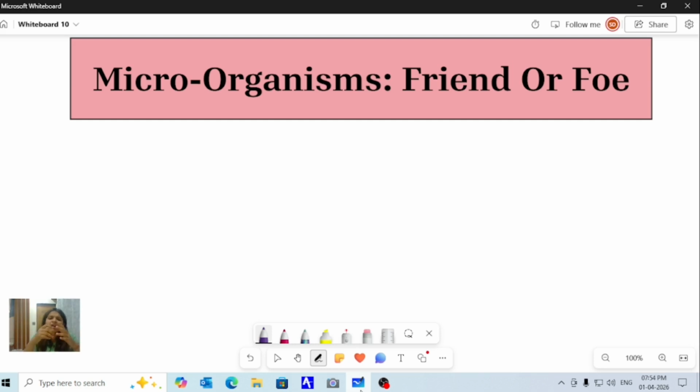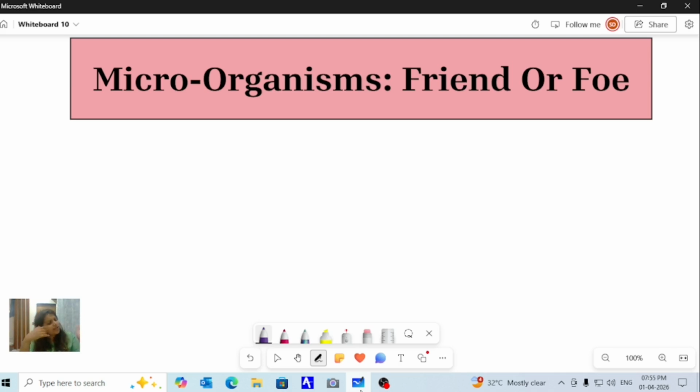So why are they not causing you harm? Because we have heard that bacteria and all can cause harm to our body. No, not all types of microorganisms can cause harm to your body. Some are very beneficial for your body, right? Some are very useful for commercial purposes.